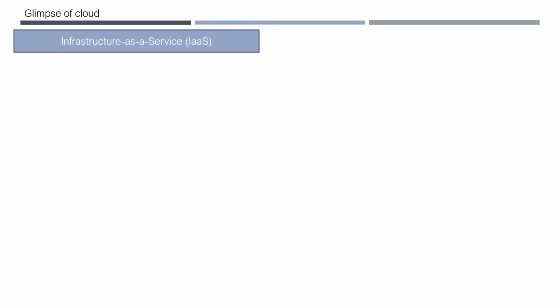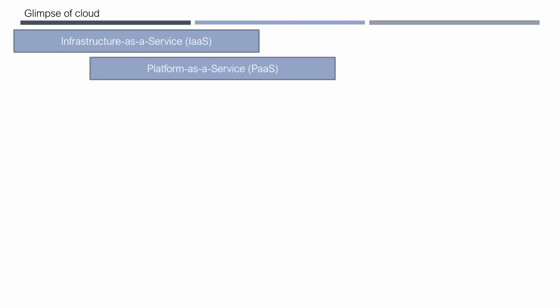If you want to have a virtual machine, you can simply go ahead and create a virtual machine in the cloud and use it. When you are using only these kinds of things like virtual machines or storage, that is infrastructure as a service. And then you have platform as a service. So platform as a service means, let us say you have